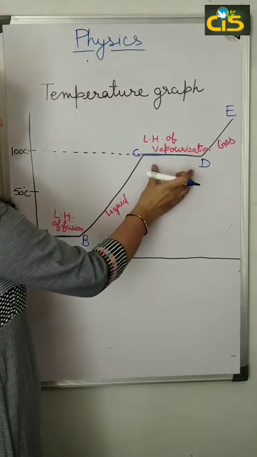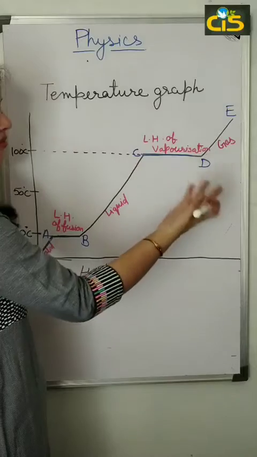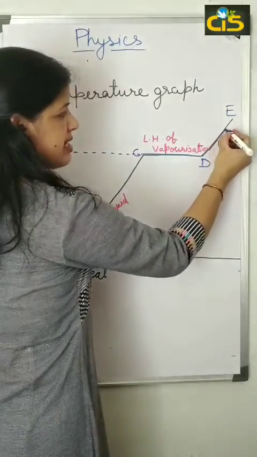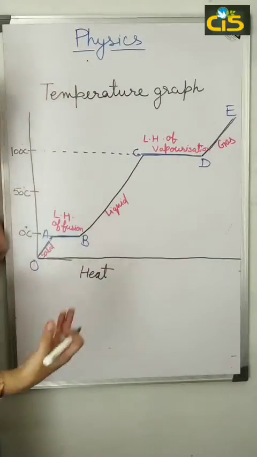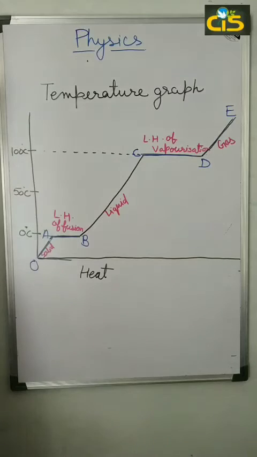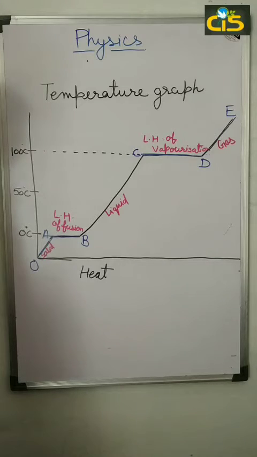Then again the temperature is increasing, the part DE. So this is the temperature graph of conversion of ice to steam.